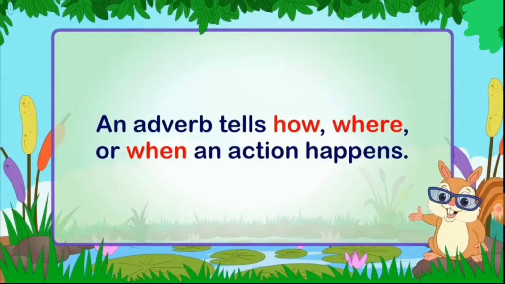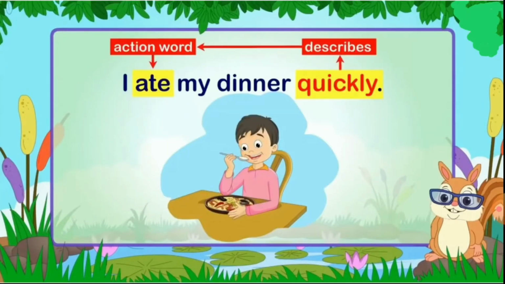An adverb tells how, where and when an action happens or the verb acts. I ate my dinner quickly. Now, as you know, ate is a verb, that is the action word. Yes, I ate my dinner.